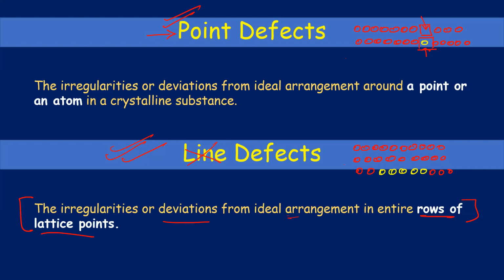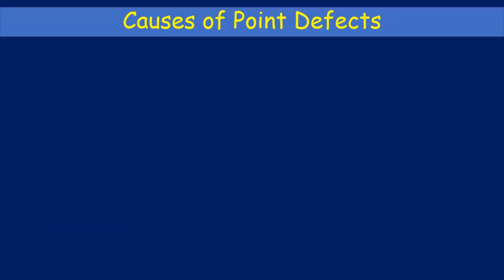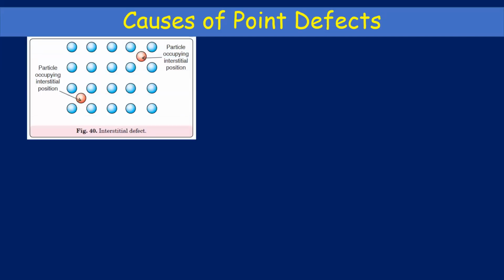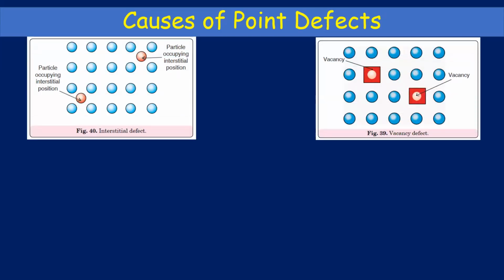Okay. Now further moving on to point defects. Now these are the causes of point defects, and it is only for non-ionic crystals. It is basically of two types: there is interstitial and there is vacancy. In both cases you can see that here there is an interstitial defect, and here there is a vacancy defect. Interstitial defect, what is happening? There is a foreign atom which is occupying the interstitial site.